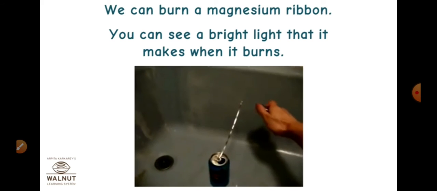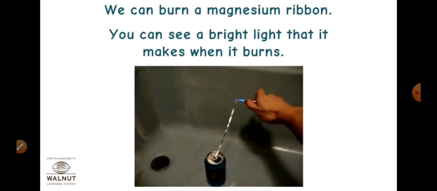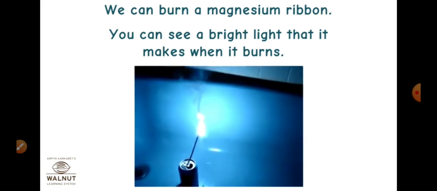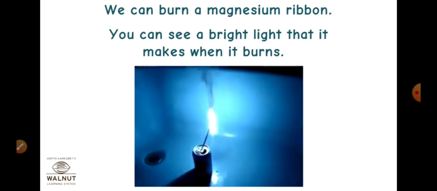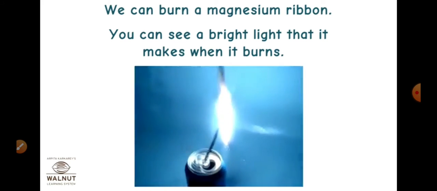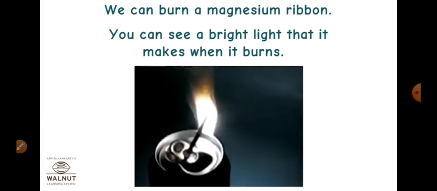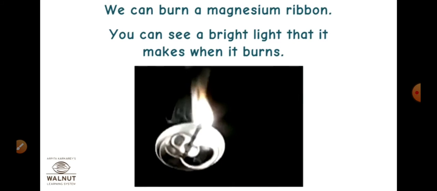We can burn a magnesium ribbon. Now you can see a bright light that it makes when it burns. See, you have seen the experiment of the magnesium ribbon, right? In this way a magnesium ribbon is burned.